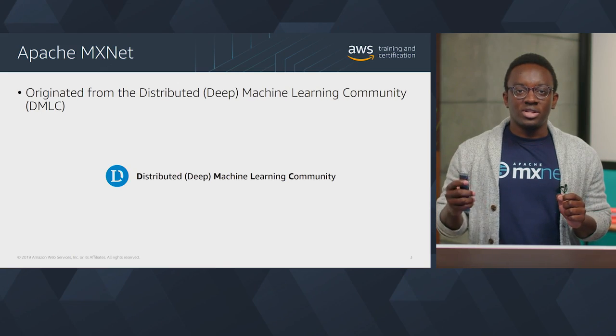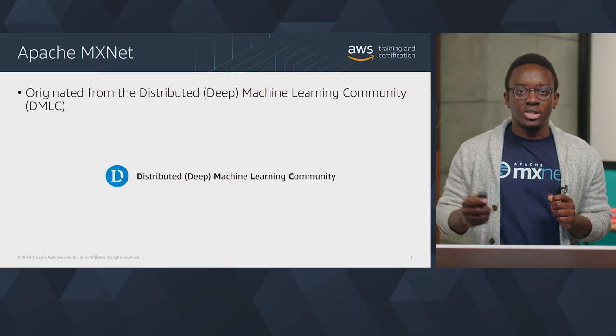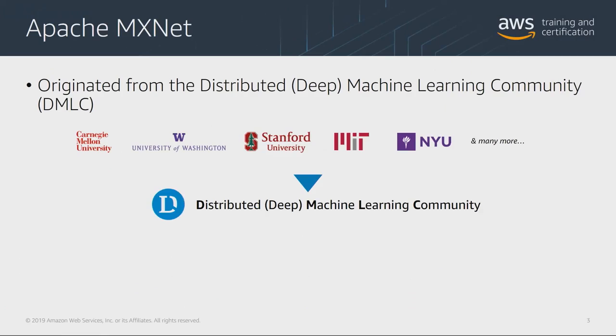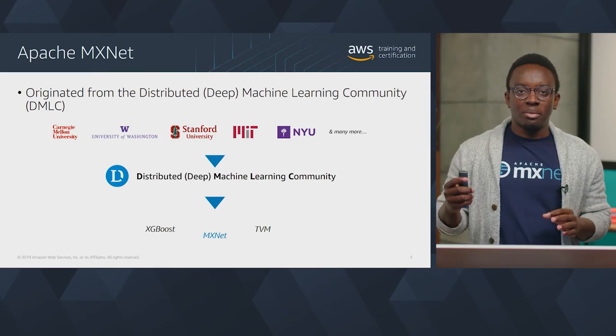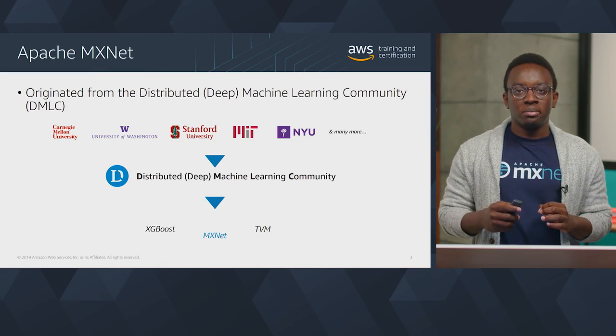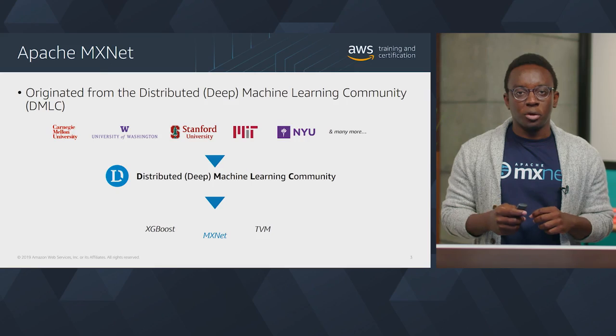MXNet originated as a project by the distributed machine learning community, known as DMLC. A group of students and researchers at various institutions in the machine learning field formed the DMLC. The goal was to create open source software tools for machine learning applications. Projects from the DMLC include XGBoost, TVM, and MXNet. XGBoost is an optimized distributed library that implements gradient-boosted decision tree models. TVM is a deep learning compiler, and MXNet is the subject of this video.